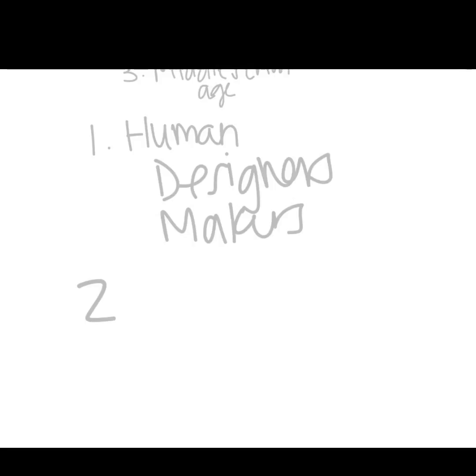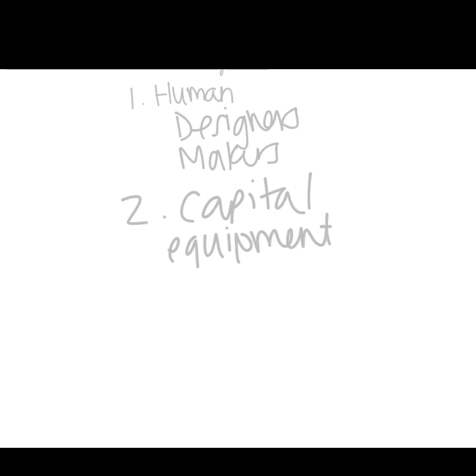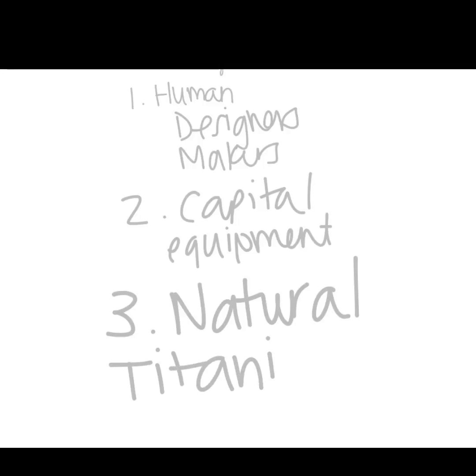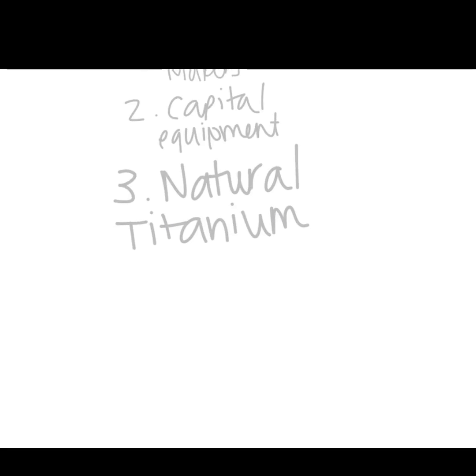Then we need to think about our second one, our capital. Our capital could be, again, our equipment, our machinery, all the things that we're going to need to make this fidget spinner. And our last one is going to be our natural resources. If we're going to make these, I'm pretty sure they're made out of titanium, some sort of metal. We're probably going to need aluminum and plastic, etc. So these are all things that we're going to need.